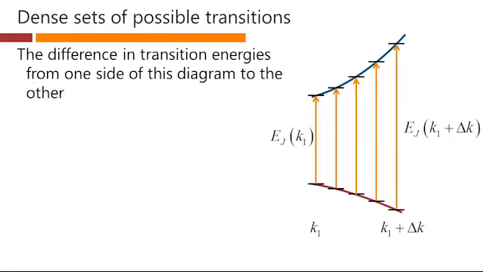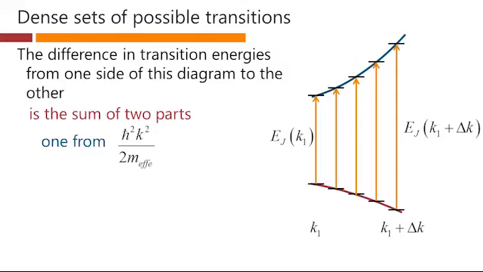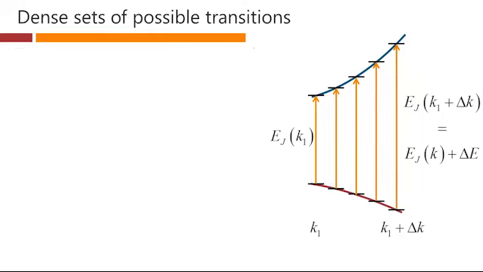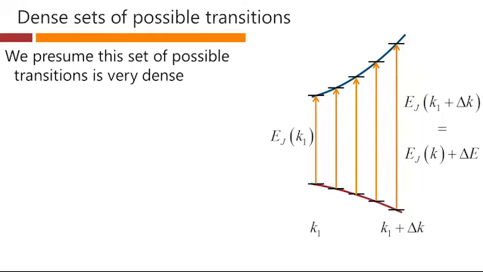Now, the difference in transition energies from one side of this diagram to the other is the sum of two parts. One comes from the electron effective mass and this bit of parabola, and the other comes from the hole effective mass and this bit of the parabola. We're going to presume this set of possible transitions is very dense.